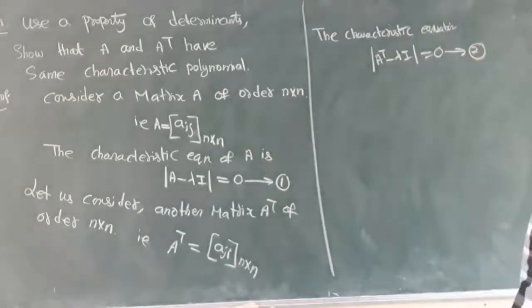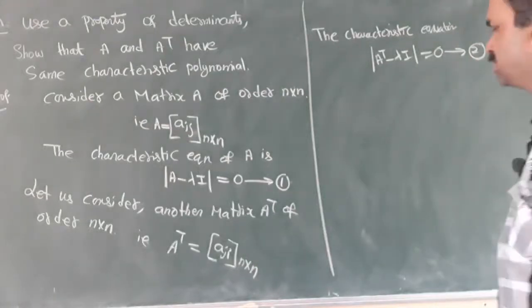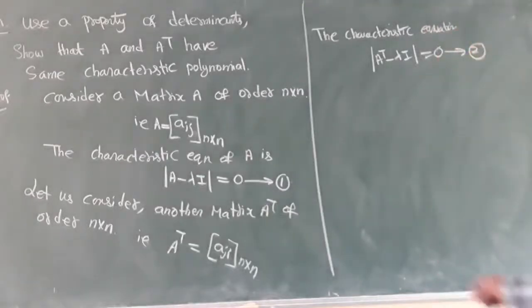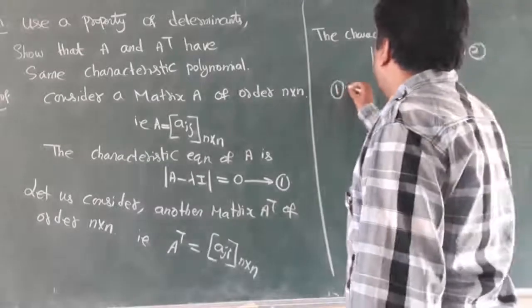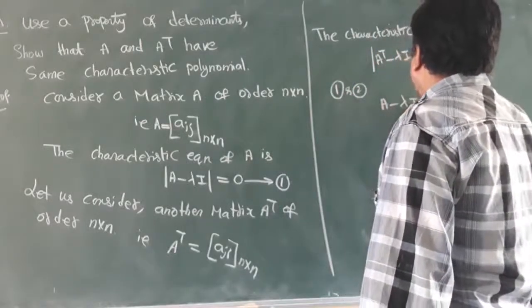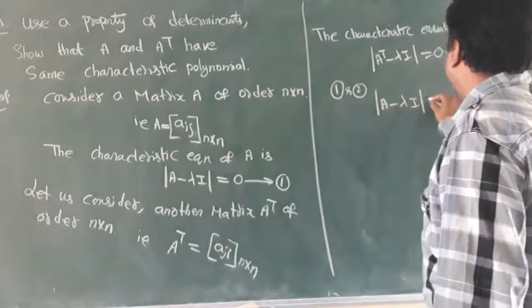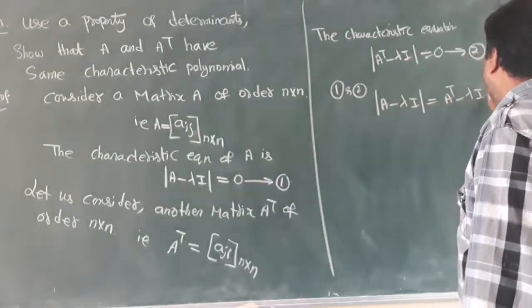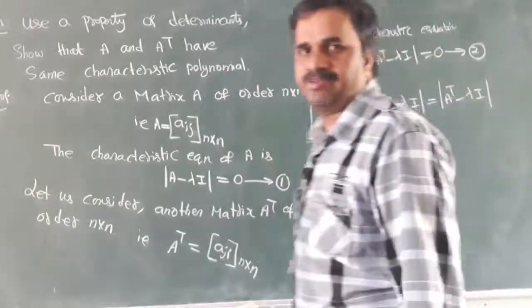Now from equations 1 and 2, I can write |A minus lambda I| equal to |A transpose minus lambda I|. I equated equations 1 and 2.